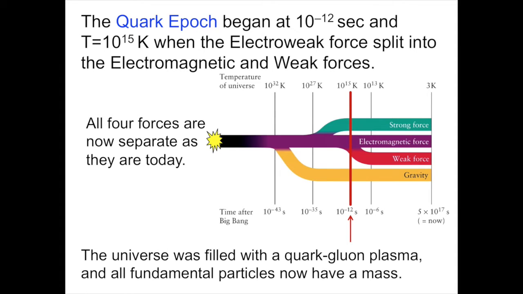The universe at this phase is still hot, and matter is now just starting to come into being. The universe is filled with a quark-gluon plasma, and as part of this phase transition is the time when the Higgs boson appears. And this means that all fundamental particles now have the mass that they're going to have moving forward in the history of the universe. The Quark Epoch is the epoch in which particle physics really begins to take form.